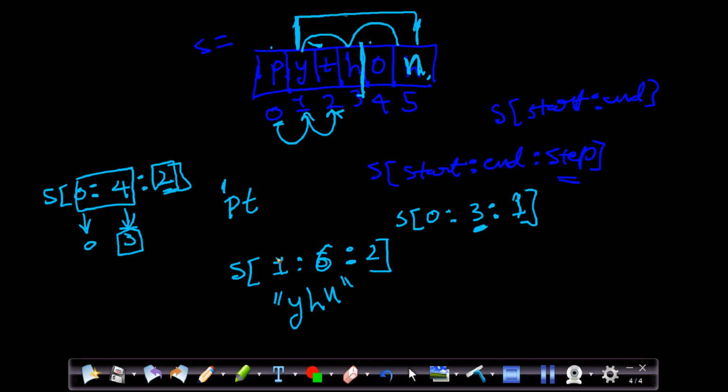So this is about the string slicing. This is the start, this is the end, and this is the step. Always remember that this end index will be considered till previous to the given number. For example, if you give 6, it will consider till the 5th. We will see more examples in the code.